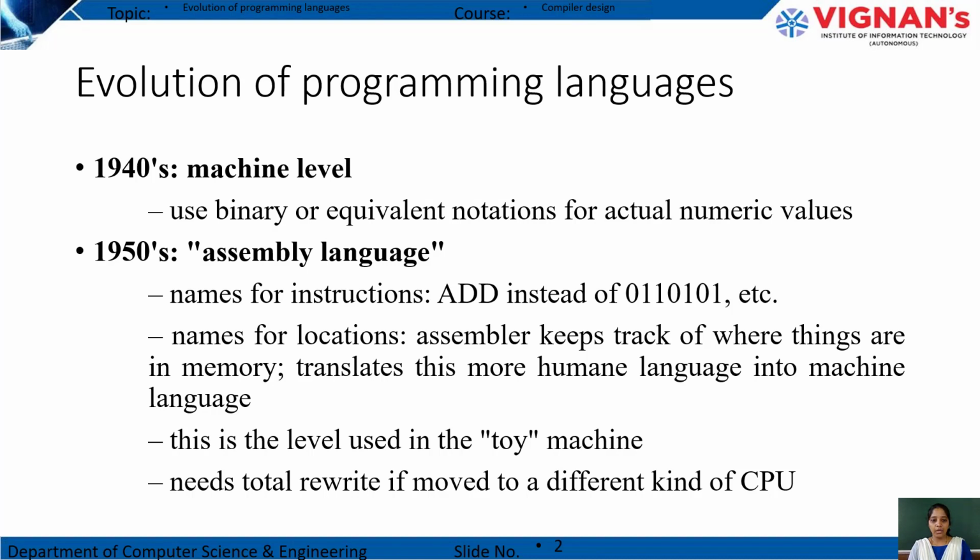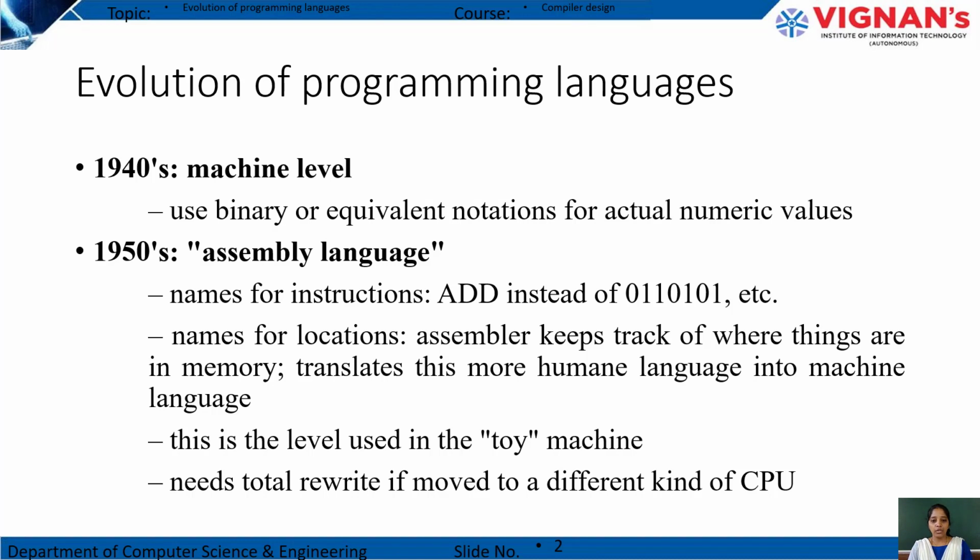Okay, so then names for locations. Generally the assembler keeps track of where things are in memory, so it translates this more human language into machine language. If you write a program in the assembly language, then the program you have written will be converted into machine language, because the computer or the machine will understand only machine language.